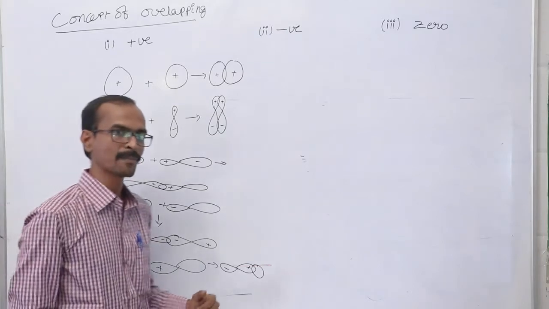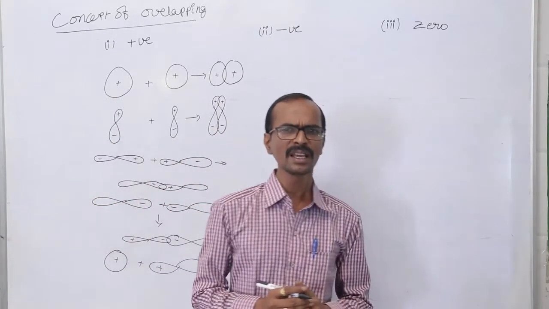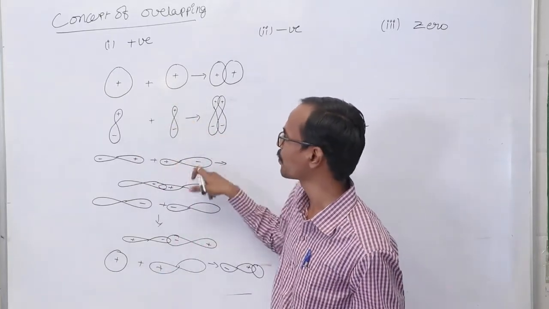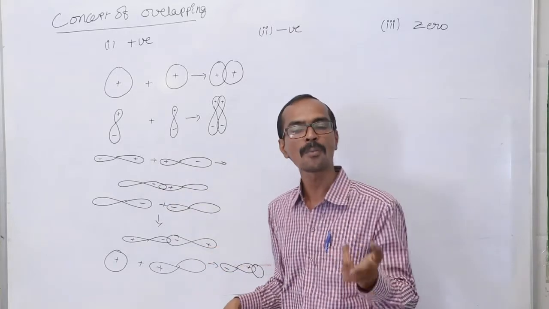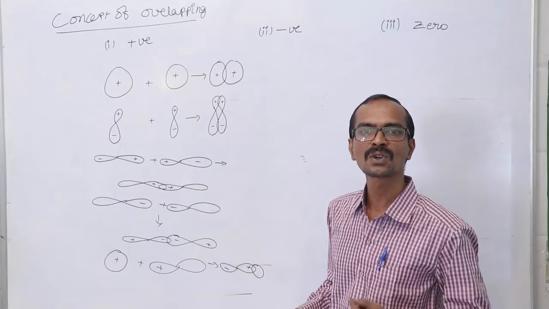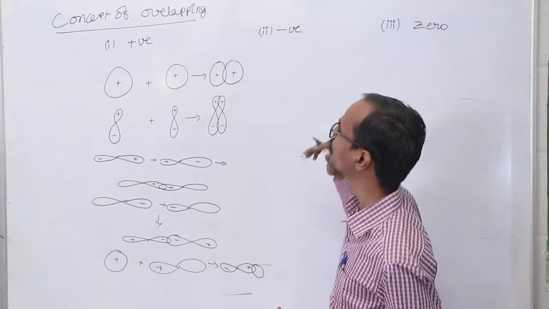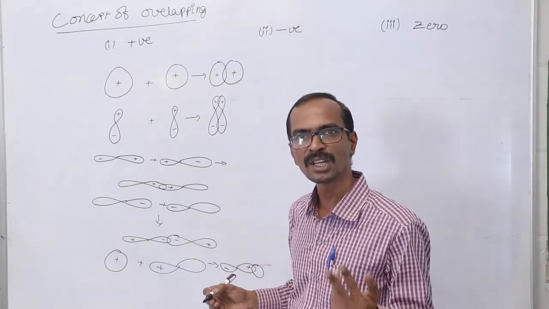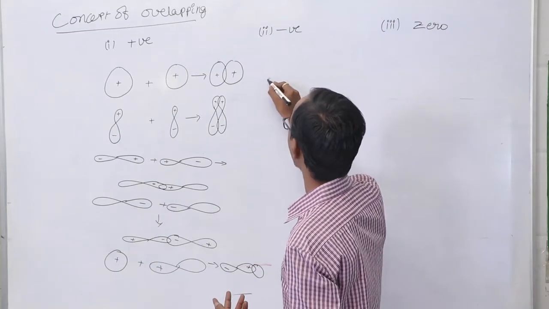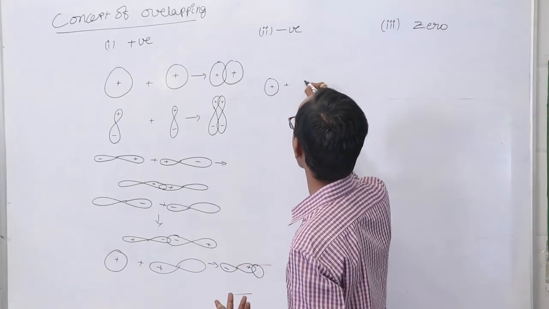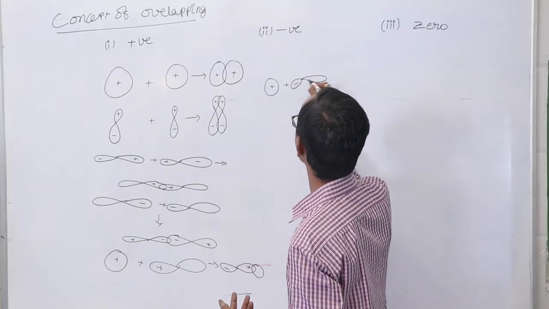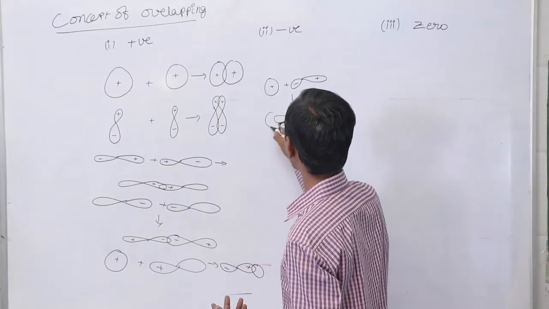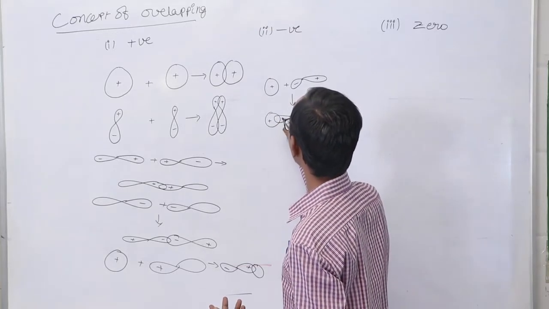This is about the cases of positive overlap. Now the negative overlap. In all these cases, the same signs are overlapped with one another. If opposite signs are overlapped, that is called negative overlap. We cannot observe negative overlap between two different s orbitals. If an s orbital with the positive lobe overlaps with the negative lobe of a p orbital, that is called a negative overlap.